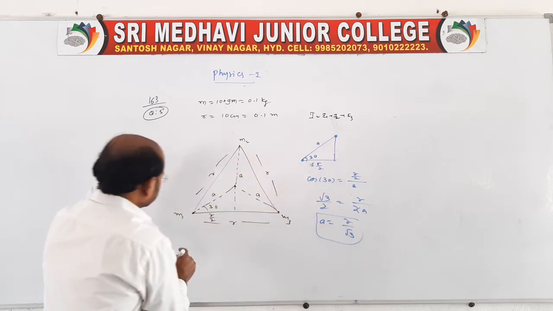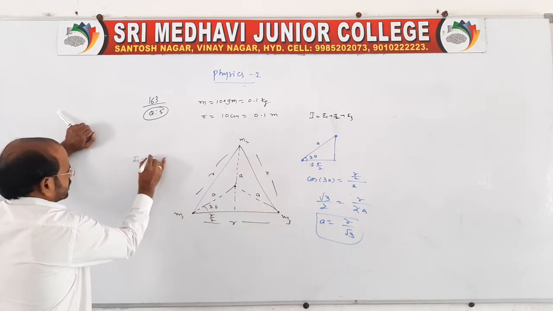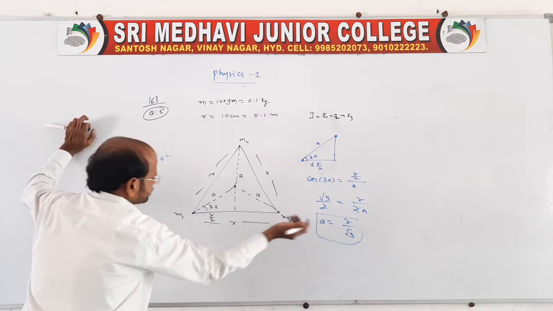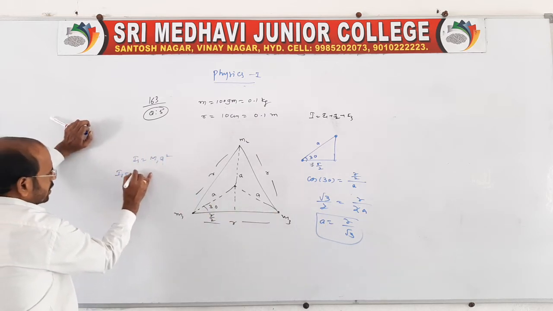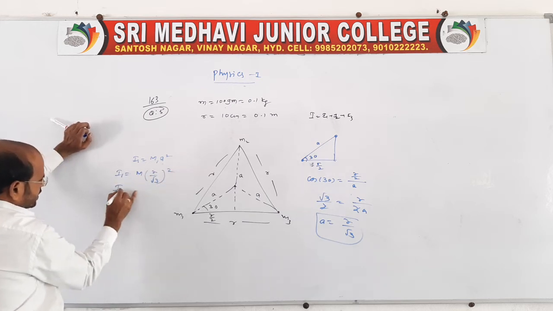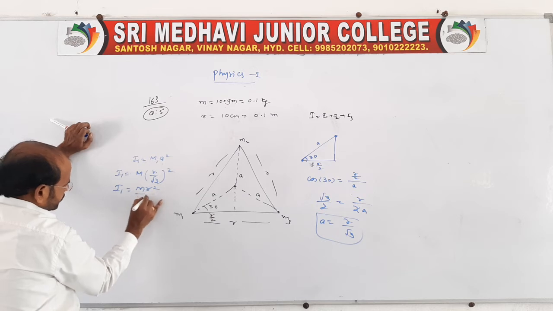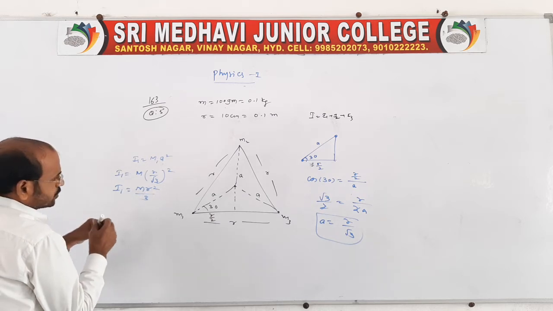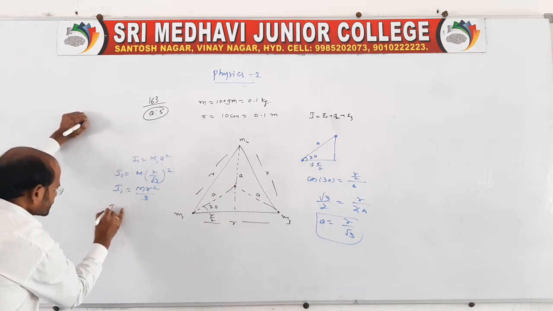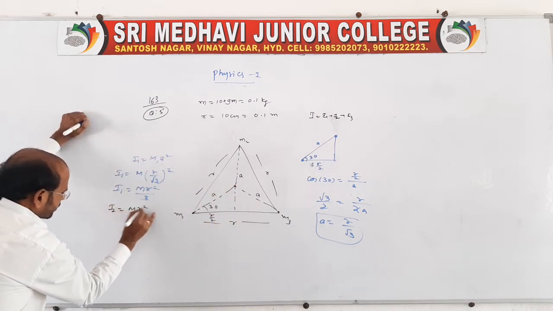Now the moment of inertia I1 is m a square. What is a now? You say I1 is equal to m into r by root 3 whole square. So I1 is equal to mr square by 3. I2 also is the same, because the same distance, so I2 is equal to mr square by 3.